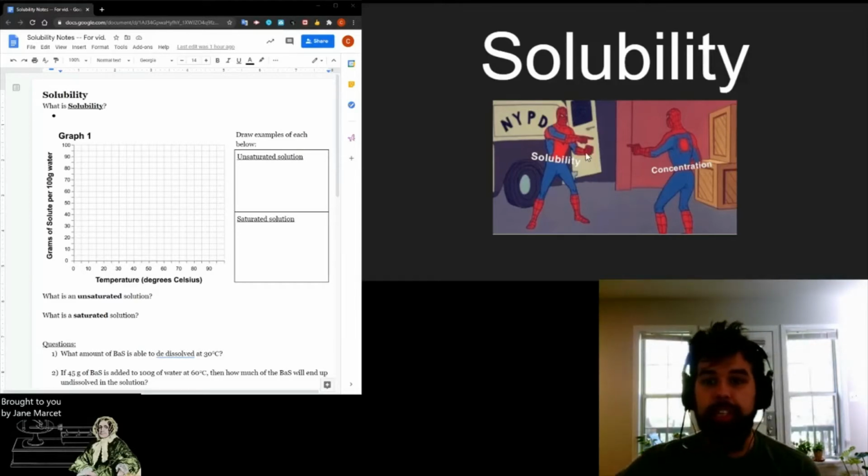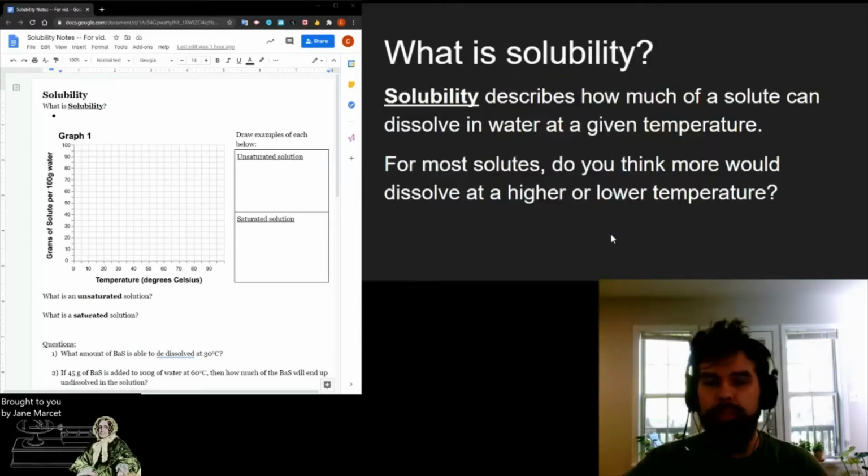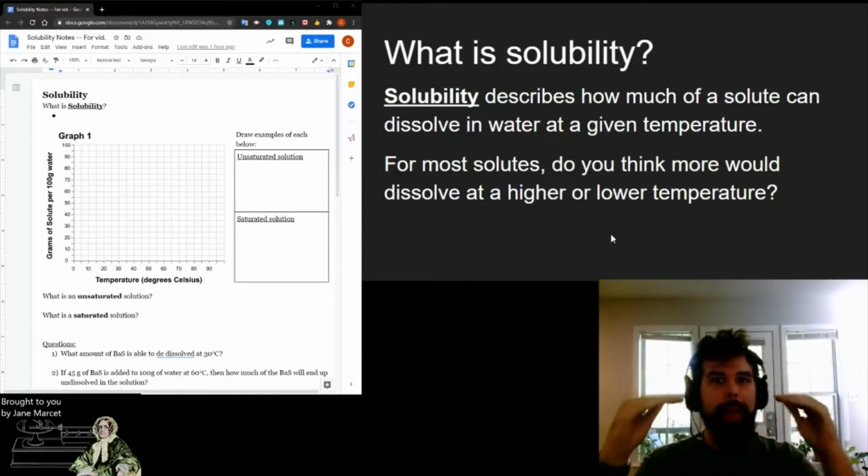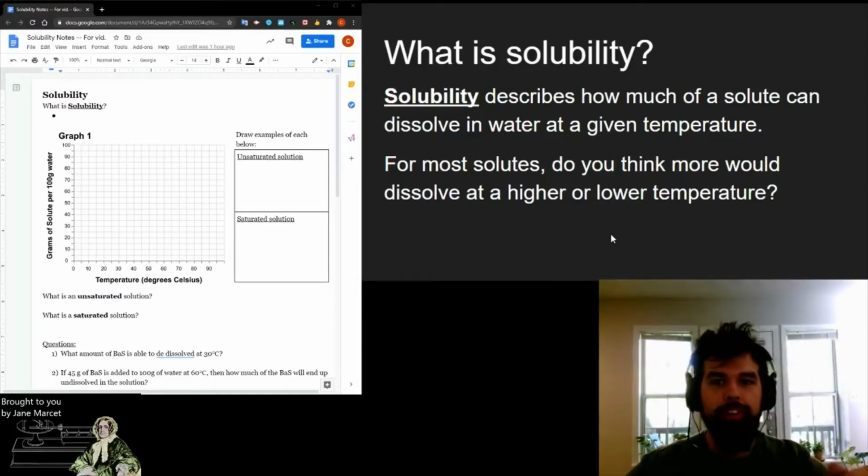Solubility, as you can see by this detailed diagram, is heavily tied to concentration. In fact, it can be described as the amount of solute that can be dissolved in water at a given temperature. Maybe better described as the maximum amount of solute that can be dissolved in water at a given temperature. So let's write that down.